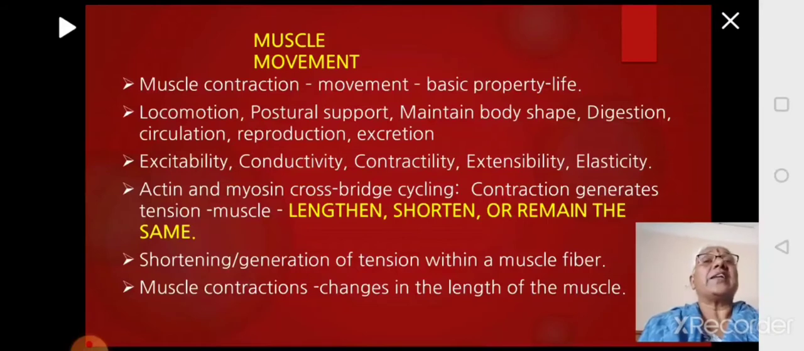This in turn will generate tension, and this tension is the one which brings about the activity of the muscle. So when the tension is created, the muscle can either lengthen or shorten, or it can remain the same, depending upon the activity you are performing. So this shortening or generation of tension in a muscle fiber is the factor responsible for the muscle movement, and you will see how the muscle contraction can change the length of the muscle.